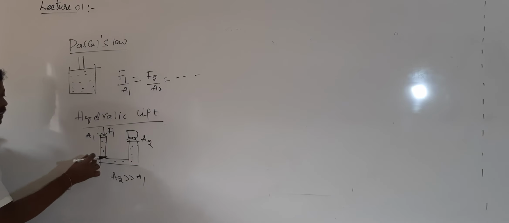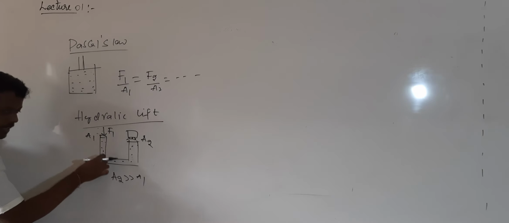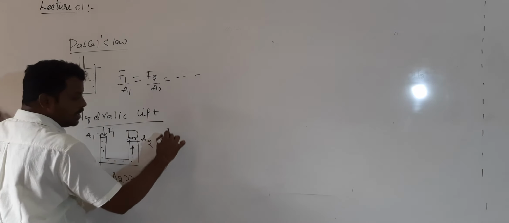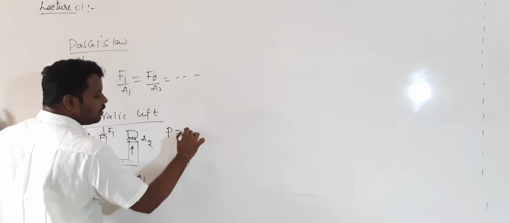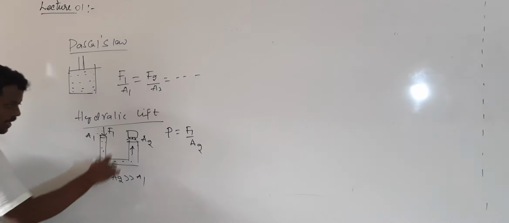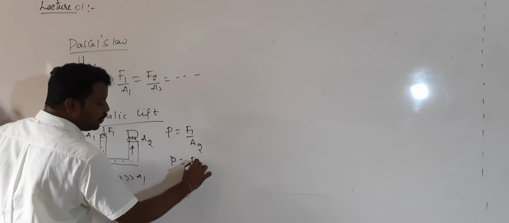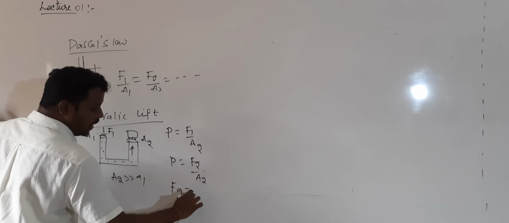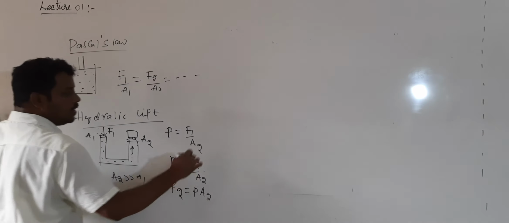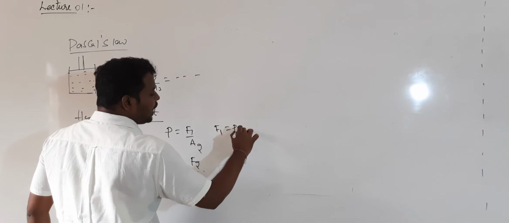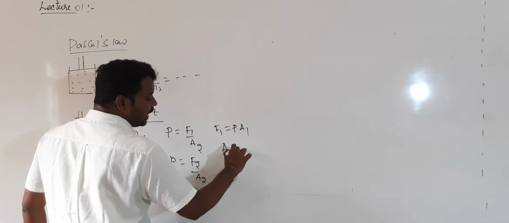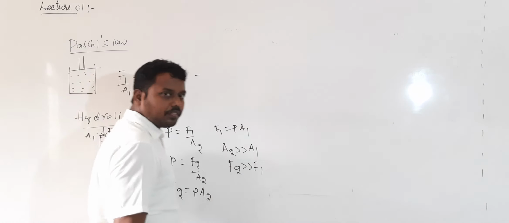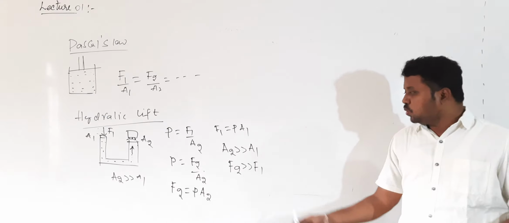When you apply your force, what happens? You are increasing the pressure. The pressure will be transferred equally to each and every part. That pressure will be transferred to the upper part. The pressure acting here is given by P equals F1 by A1. And the pressure acting here is given by P equals F2 by A2. So F2 is equal to P into A2, and F1 is equal to P into A1. As A2 is greater than A1, F2 will be greater than F1. By putting in less effort, you can lift the more load.